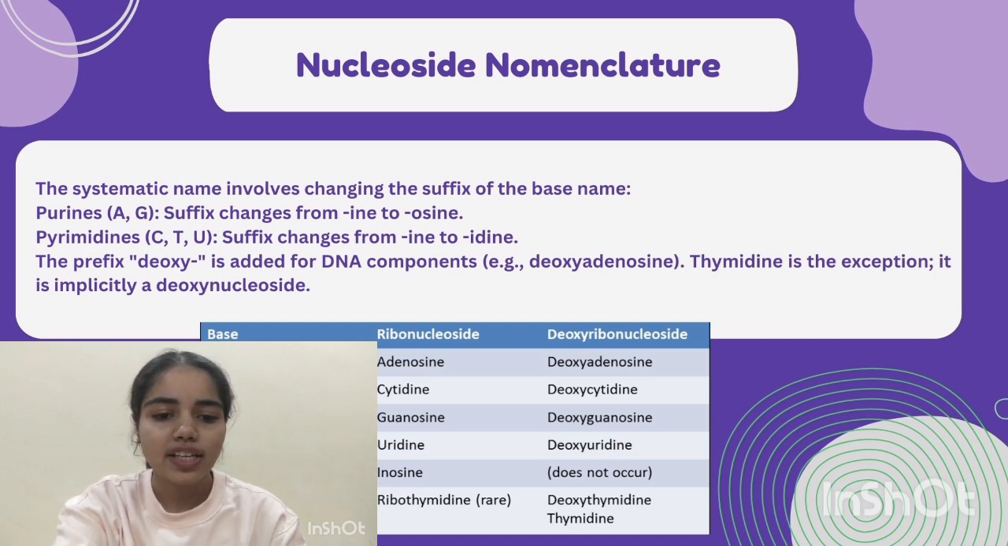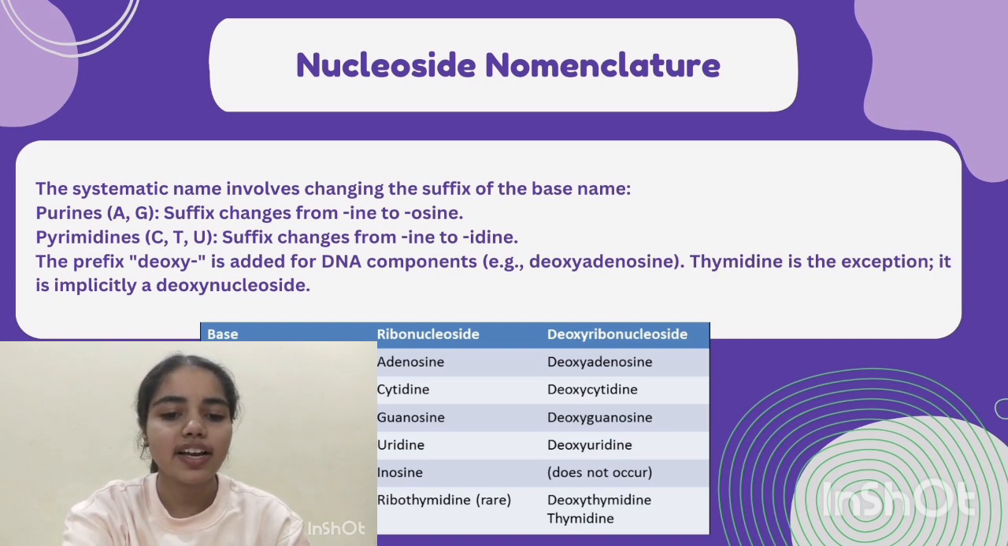For example, as shown in the figure, the base adenine is known as adenosine if it is a ribonucleoside, and it is known as deoxyadenosine if it is a deoxyribonucleoside. Same for cytosine. If it is a ribonucleoside, it is cytidine, and if it is a deoxyribonucleoside, it is deoxycytidine. Same here it is given for guanine, uracil, hypoxanthine and thymine.